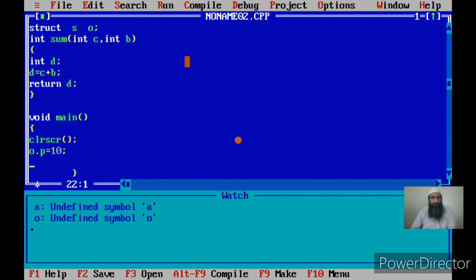Now O.H is an array element. I can say the 0th element of that array is equal to O.P. That means again I am accessing the memory here. What am I accessing?